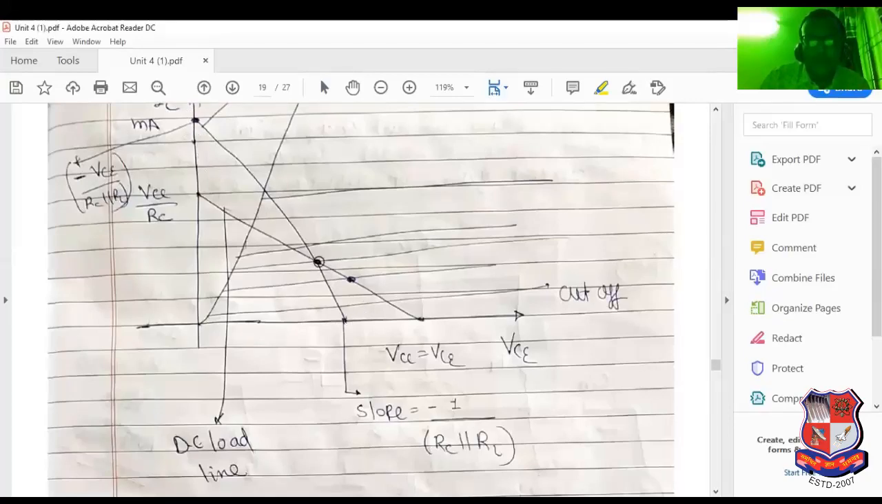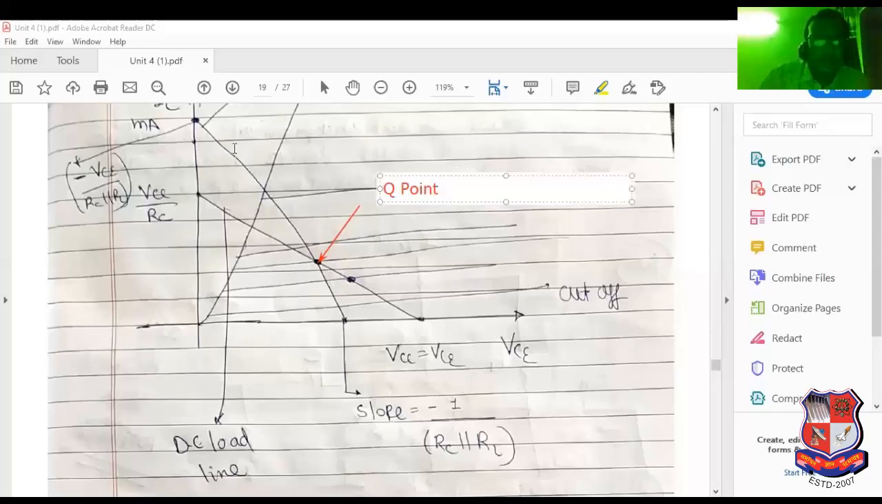So here we can say that DC load line and AC load line intersect at Q point. It is known as quiescent point. I have highlighted this point. It is known as quiescent point, or we can simply say it is known as Q point.